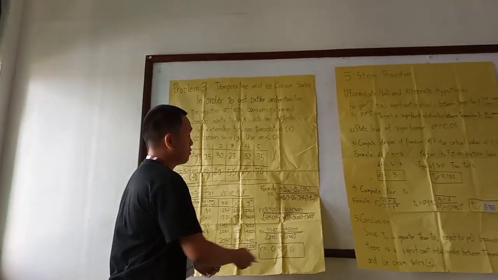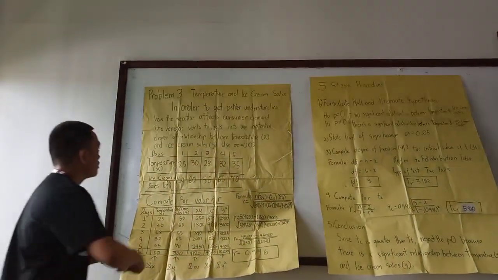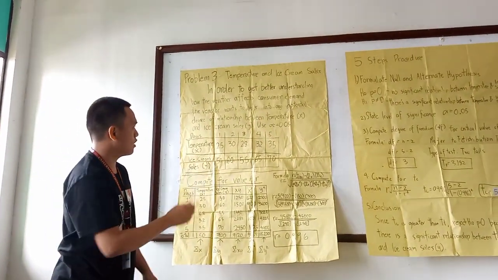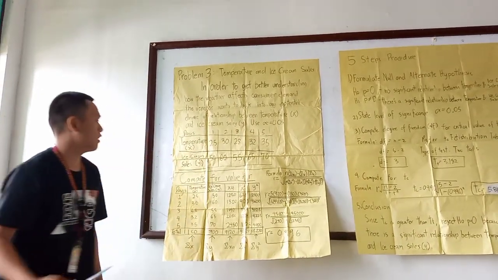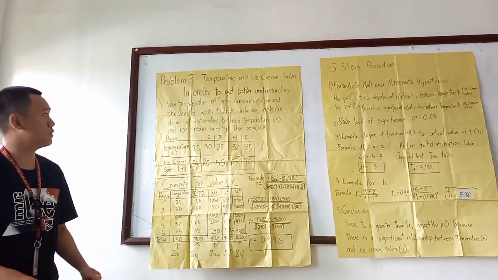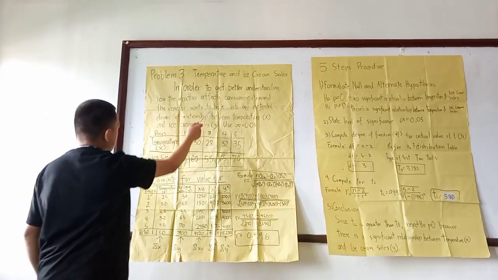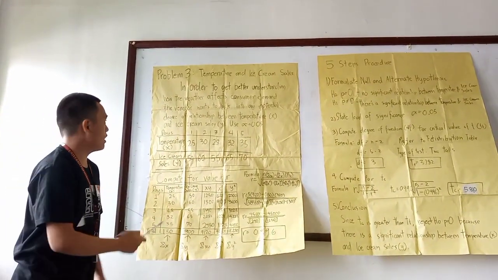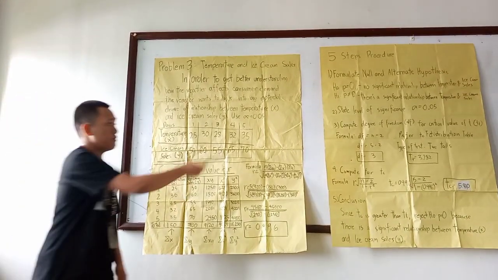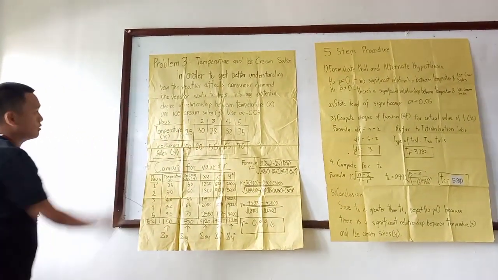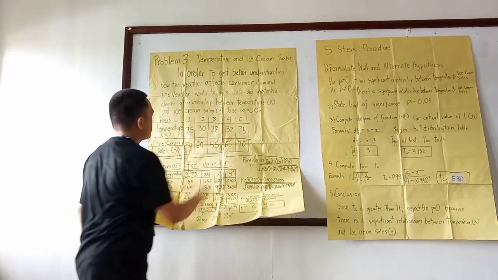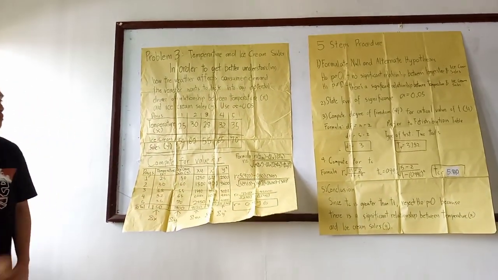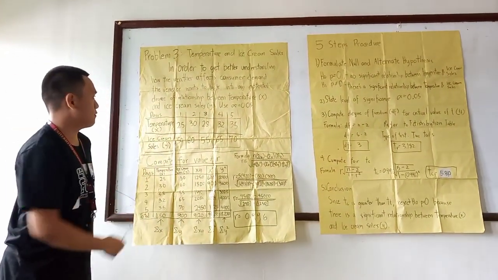Now moving on to problem 3. After solving problem number 2, problem number 3 is going to be about temperature and ice cream sales. Here we're just going to repeat the 5-step procedure and how we compute for the value of Pearson R. Problem number 3: in order to get a better understanding of how the weather affects consumer demand, the vendor wants to examine any potential degree of relationship between temperature, which is variable x, and ice cream sales, which is variable y. Remember, variable x is independent, and variable y is the dependent variable.